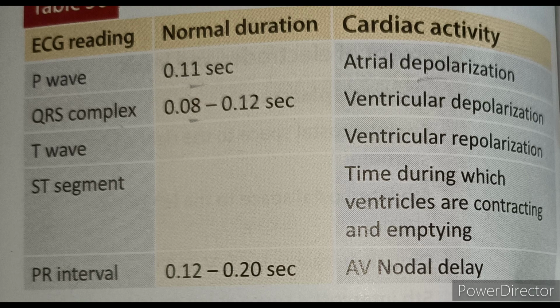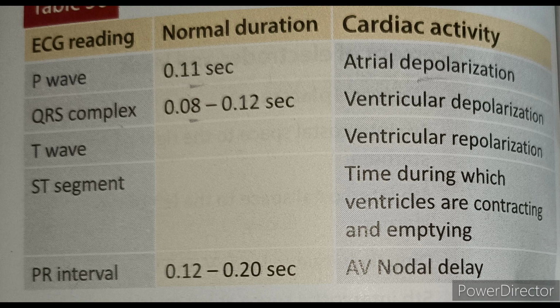So this is regarding the ECG reading and what wave indicates what activity in the ECG. Okay, once again I'll repeat. P wave is nothing but the atrial depolarization. QRS complex is nothing but ventricular depolarization.